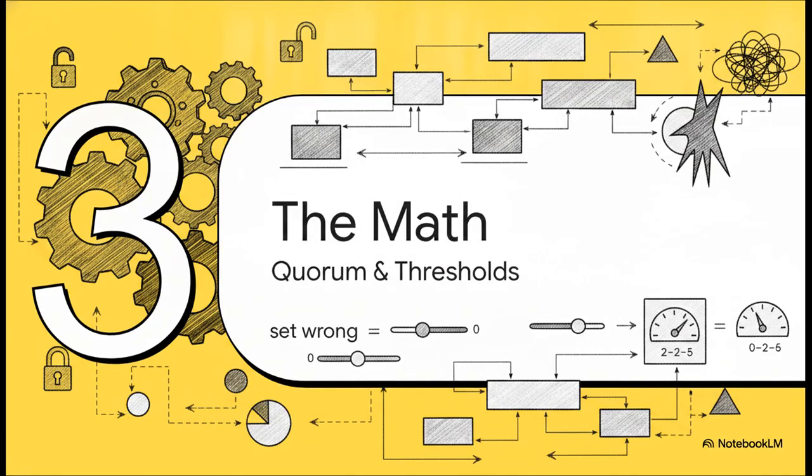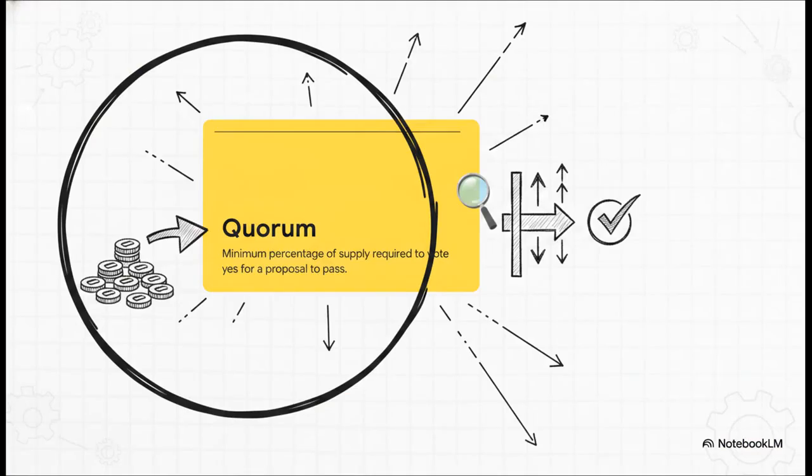All right, Section 3, the math, quorum, and thresholds. Here's the thing. DAO governance is entirely dependent on mathematical parameters hard-coded right into the smart contracts. And if you set these dials wrong, the DAO will either stall completely or get maliciously captured. The most absolutely vital parameter is the quorum. Simply put, this is the minimum percentage of the total token supply that has to show up and vote yes for a proposal to pass. For example, Uniswap has a strict 4% quorum rule.